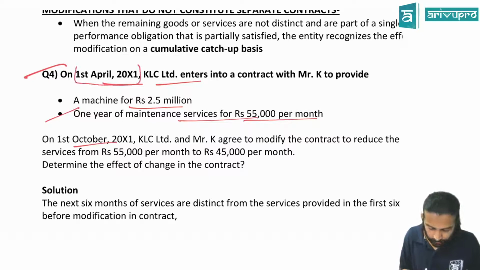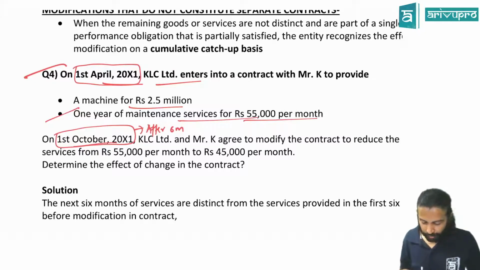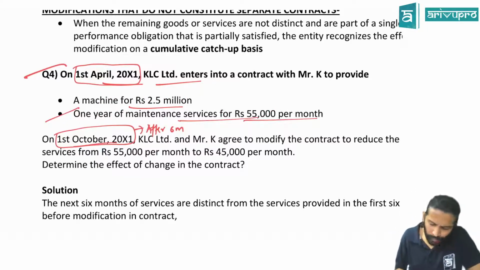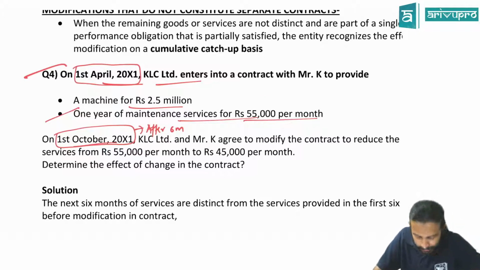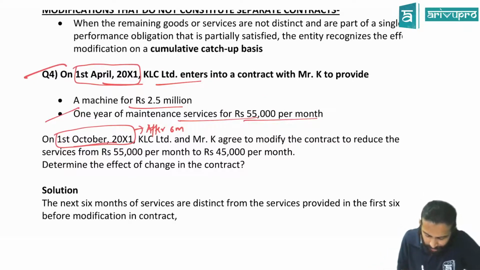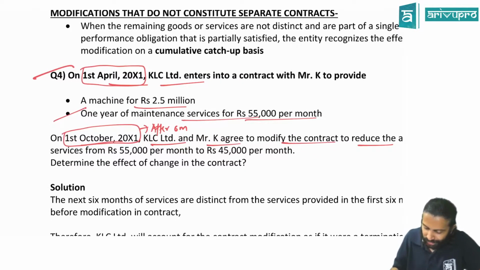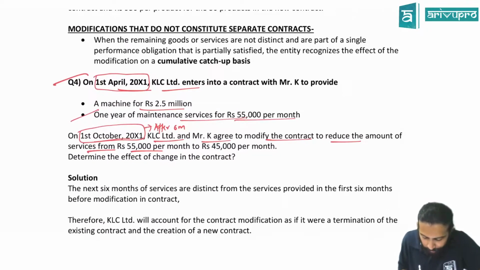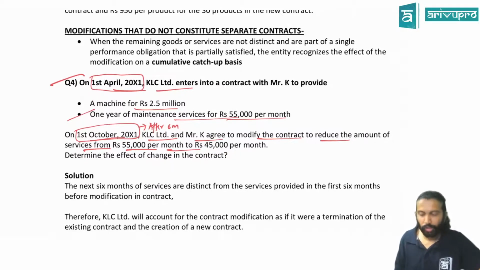What is the date of the contract? 1st April. And next, what are they saying? On 1st October, that means after 6 months. So on 1st April, you agreed that you give me a machinery, and maintenance for that machinery for 1 year, and I will give you 55,000 rupees per month. After 6 months, KLC Limited and Mr. K agreed to modify the contract to reduce the amount of services from 55,000 rupees per month to 45,000 rupees per month. So the price is changing.